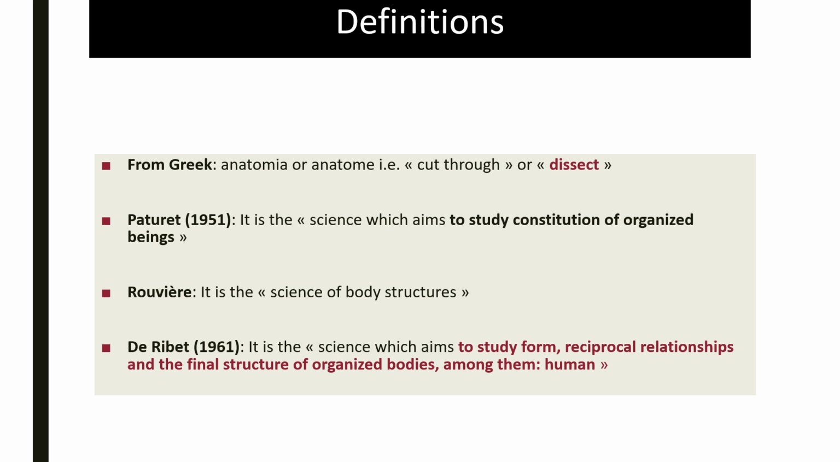Patchett defined anatomy as the science that studies the constitution of organized beings, and Rouvier defined anatomy as the science of the structures of the body. D. Ribet gave an even more exact definition, defining anatomy as the science that studies the form, relationships and final structure of the organs of organized beings, including mankind.